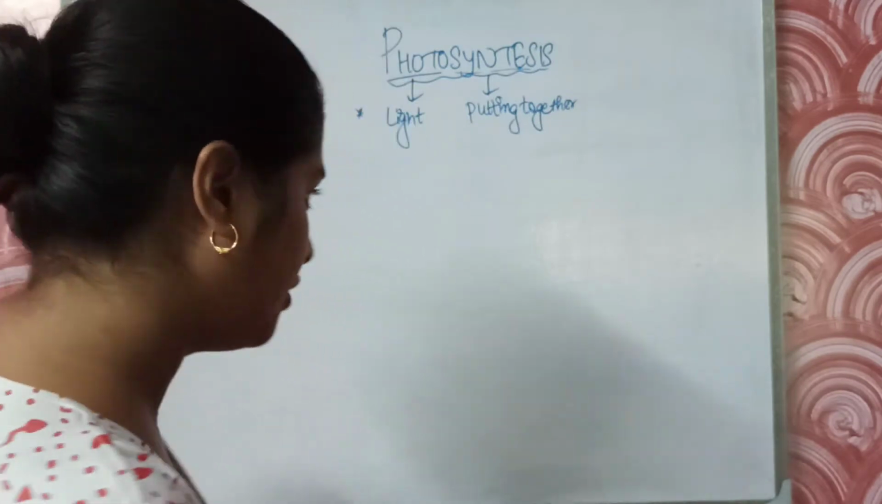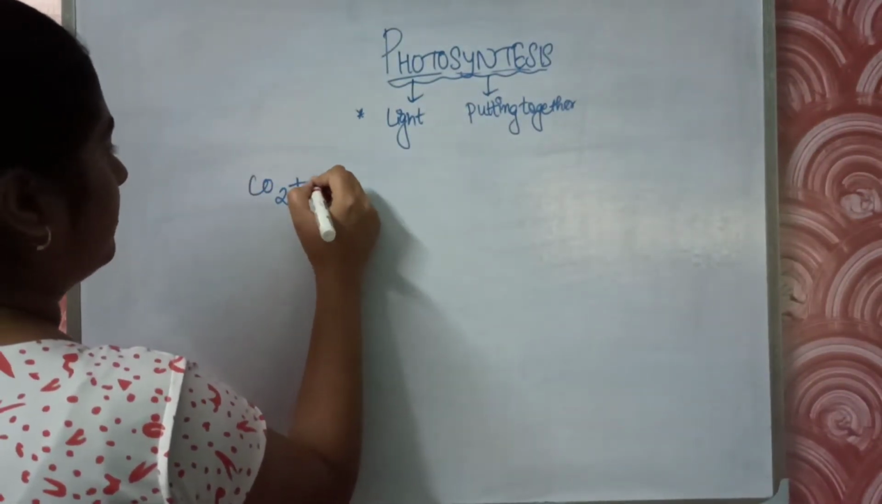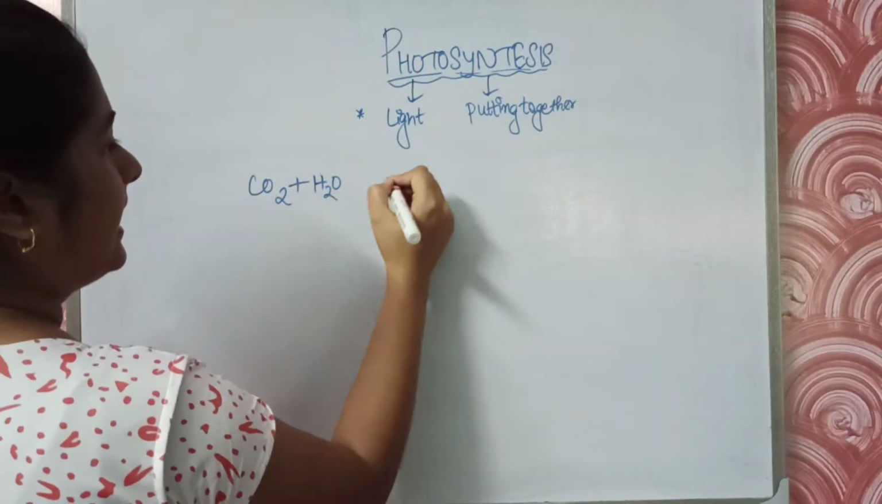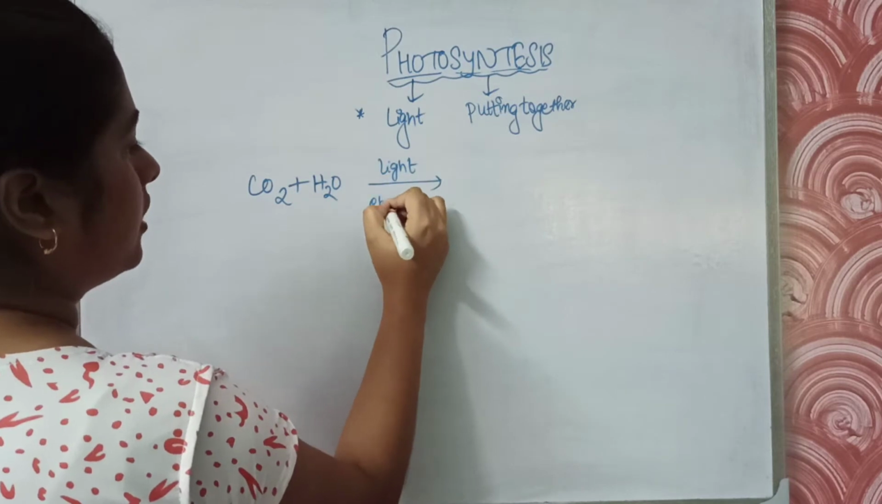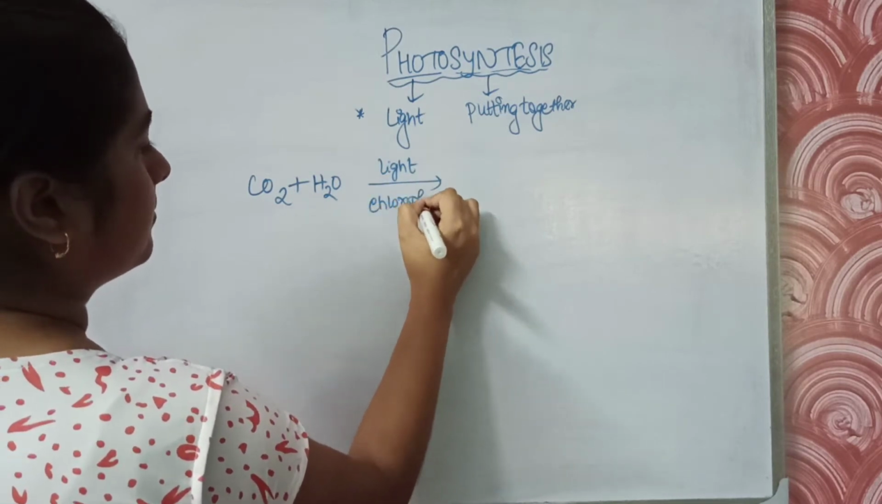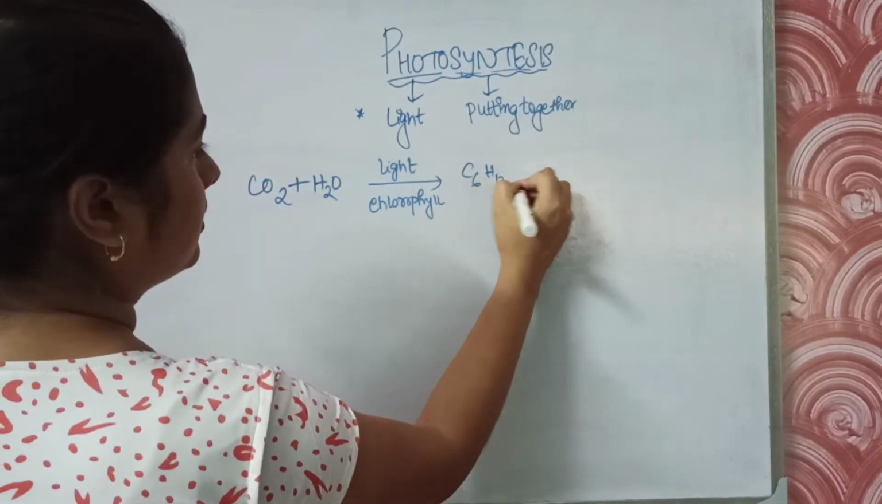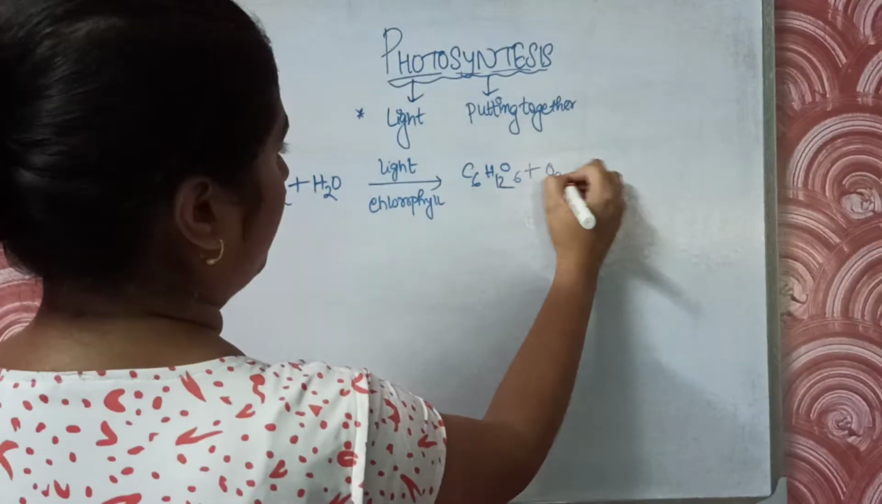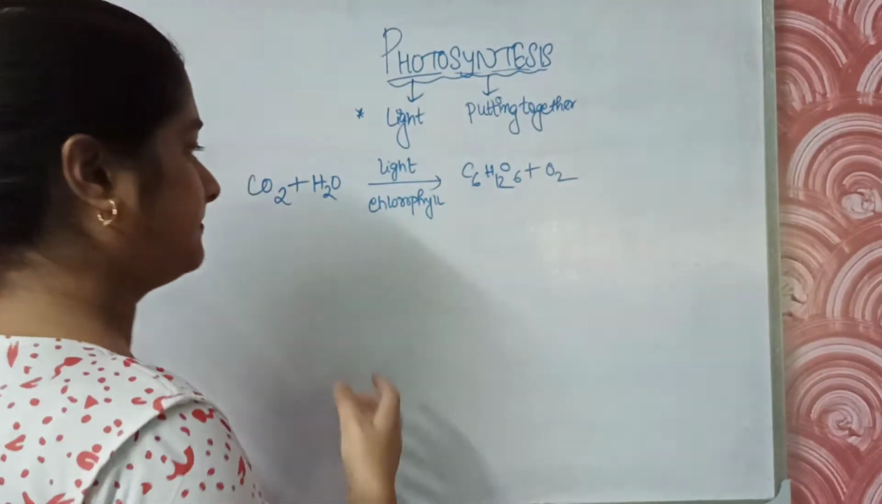From our childhood days, what we know is that photosynthesis is the process in which green plants take carbon dioxide. Let me write the equation. Green plants take carbon dioxide plus water from the soil, in presence of light and chlorophyll, make sugar or carbohydrate, and give out oxygen into the atmosphere. So we get oxygen as well as food from plants.